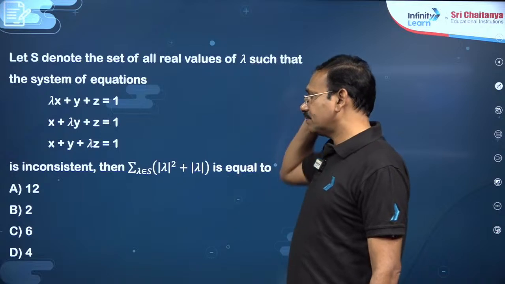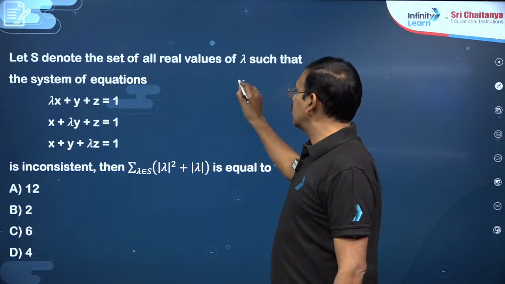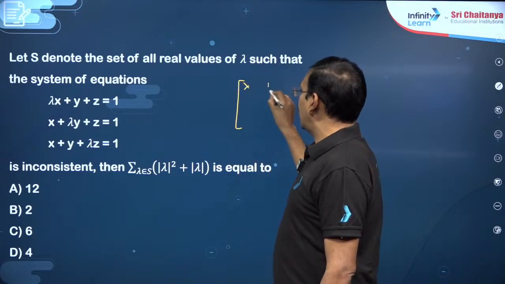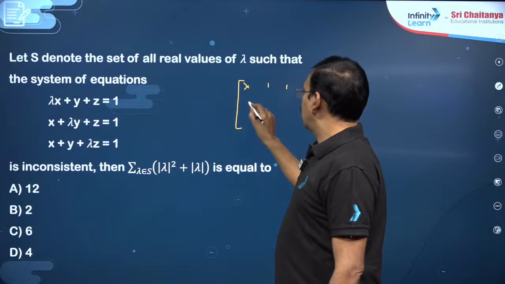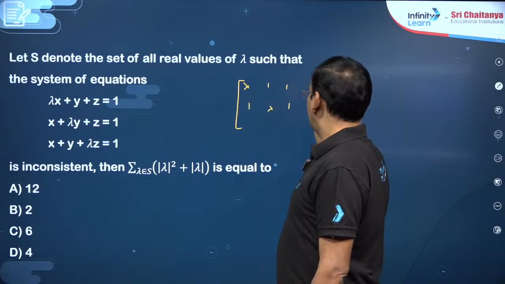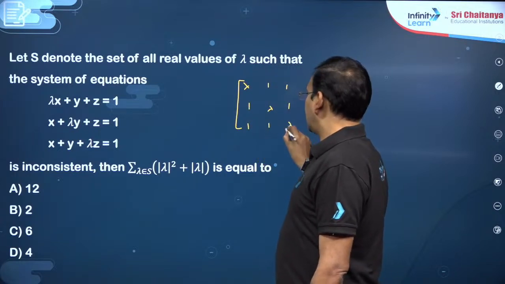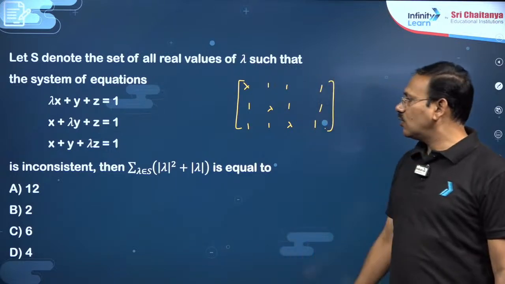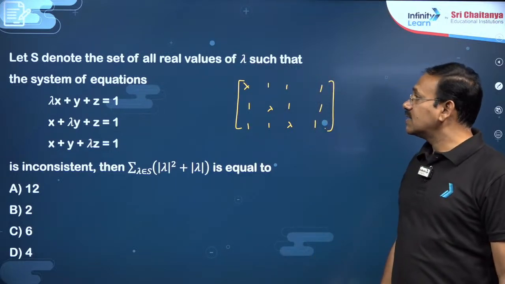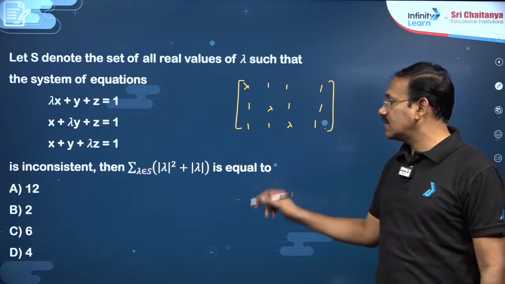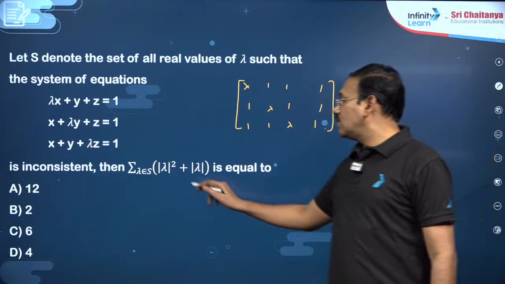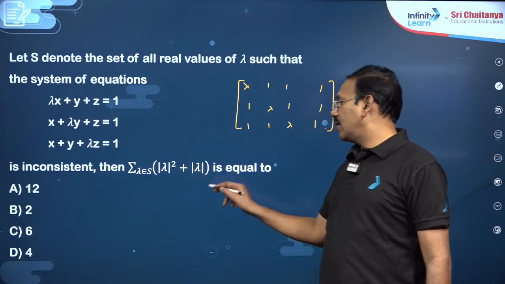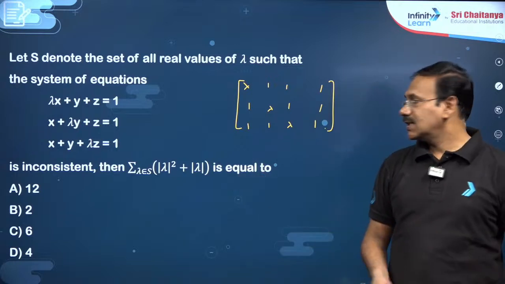You can start with the matrix lambda 1 1 1, 1 lambda 1 1, and 1 1 lambda 1. You have to show that the system is inconsistent. What are the possible values of mod lambda square plus mod lambda he is asking about.